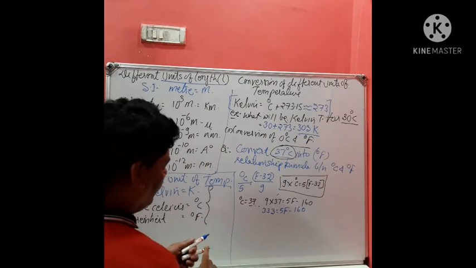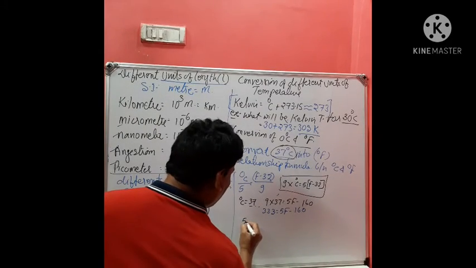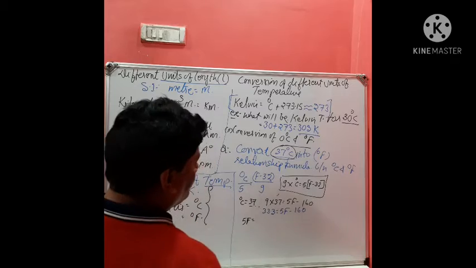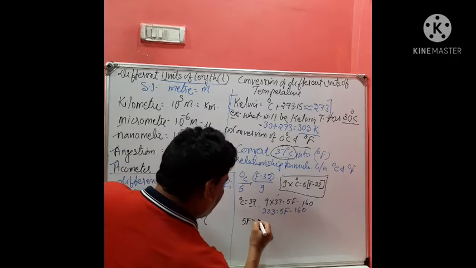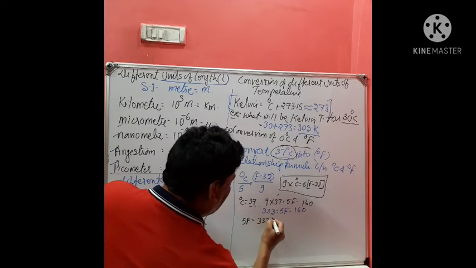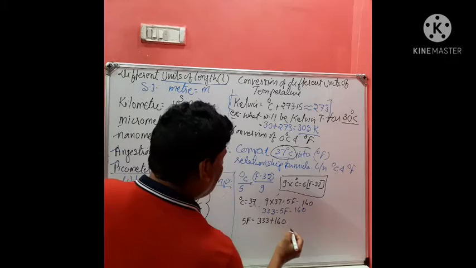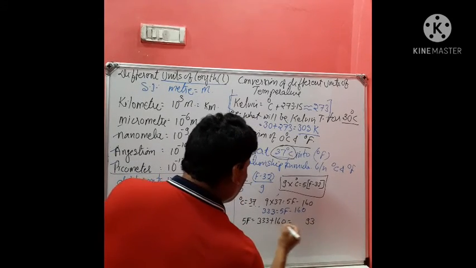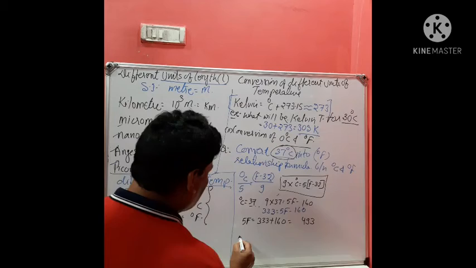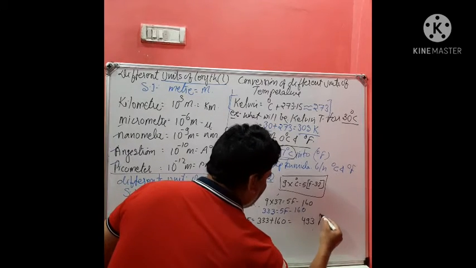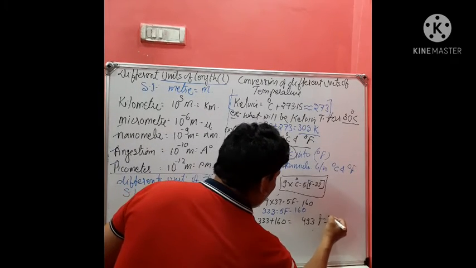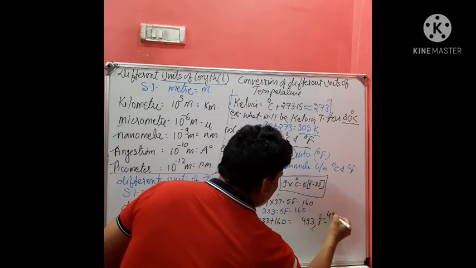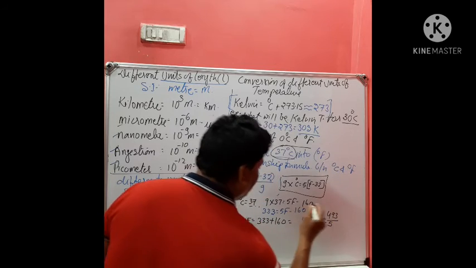Isn't it? Now to find it you can write 5F is equal to 333 plus 160, which is equal to 493. So you can get here F is equal to 493 divided by 5.